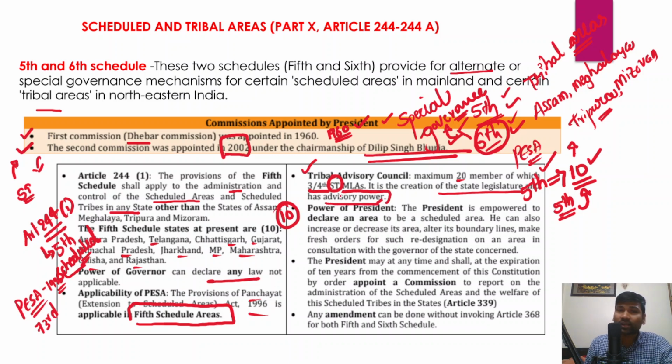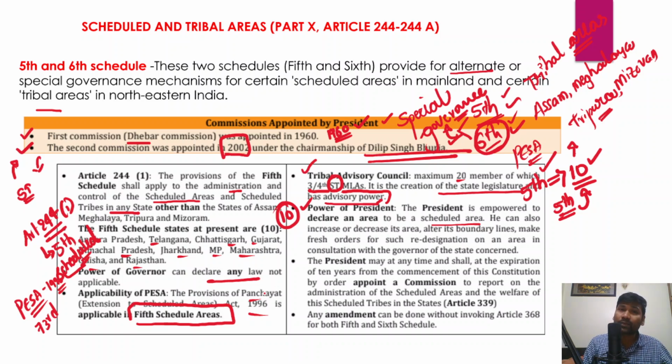And what is the power of the president with respect to the scheduled areas or the tribal areas? The president also has certain powers with respect to these tribal areas, because the president can declare an area to be a scheduled area. He or she has the power to declare a particular area in a state as a scheduled area.